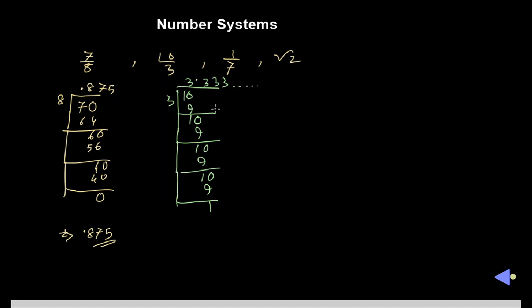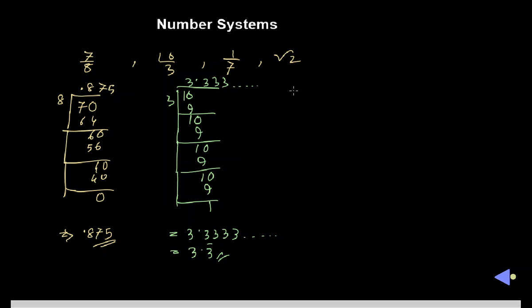It will not stop here. It is a non-terminating value, and it is repeating also, that means 3 is repeating every time. Finally we can say 3.3333, or in short form we can write 3.3 with a bar. Bar means 1 digit is repeating every time. That is the value.